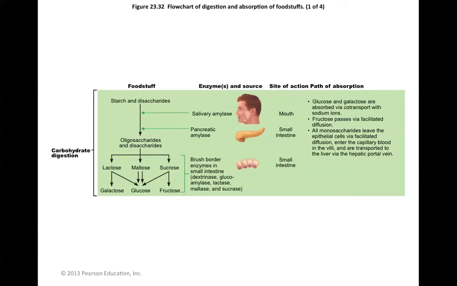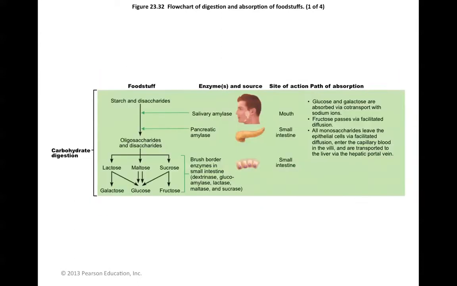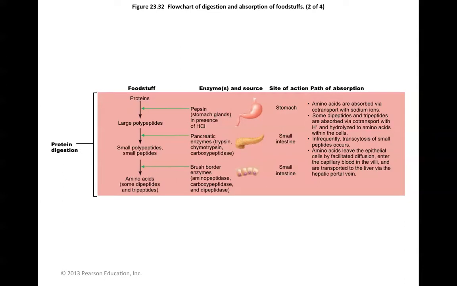Now, carbohydrates are going to be absorbed into the bloodstream. So the absorption is over on this side here. Carbohydrates are going to be absorbed into the bloodstream either by facilitated diffusion or by active transport, and oftentimes this is going to be combined with a protein carrier. When we take a look at proteins, proteins are broken apart into their monomer, which are amino acids.